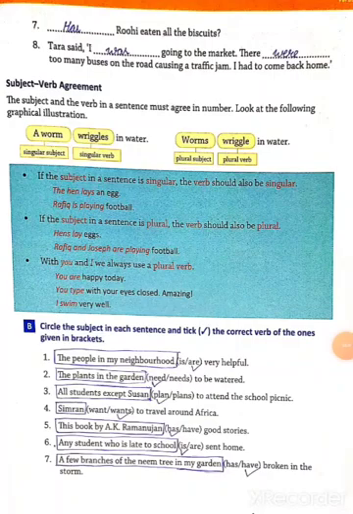Subject-verb agreement: the subject and the verb in a sentence must agree in number. See the sentence: A worm wriggles in water. In this sentence, a worm is singular, which means the subject is singular, and the verb is also written in singular. When the subject is singular, we use the singular form of the verb. A worm is the subject and it is singular. Then the verb wriggles is also singular.